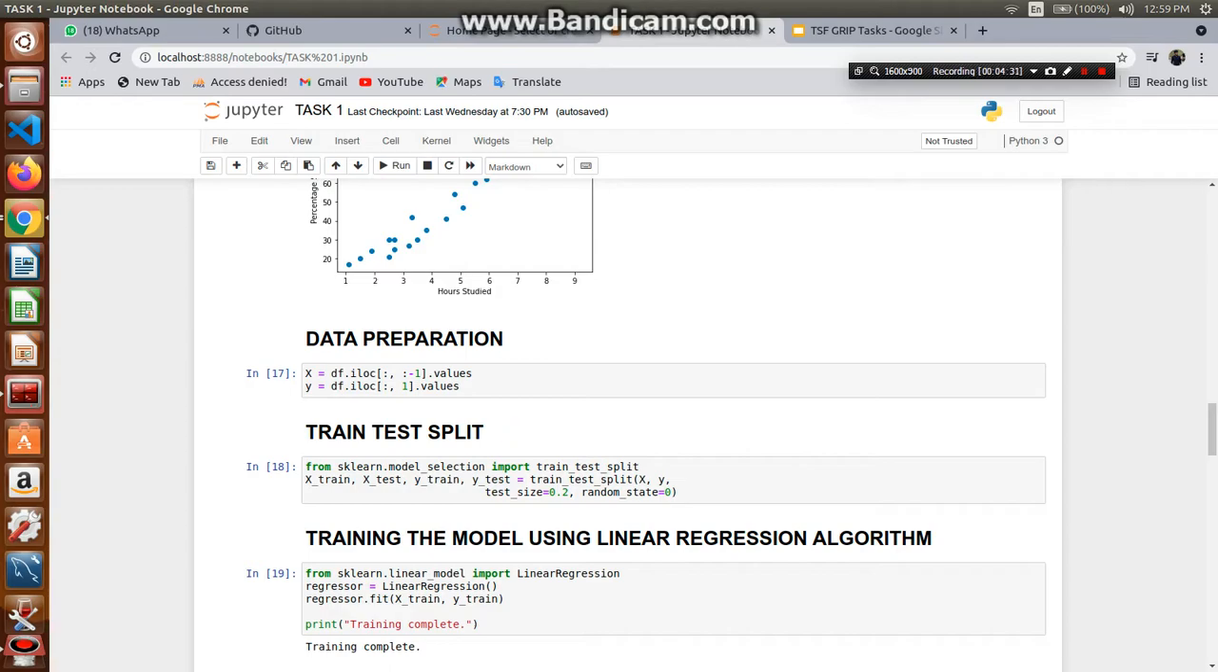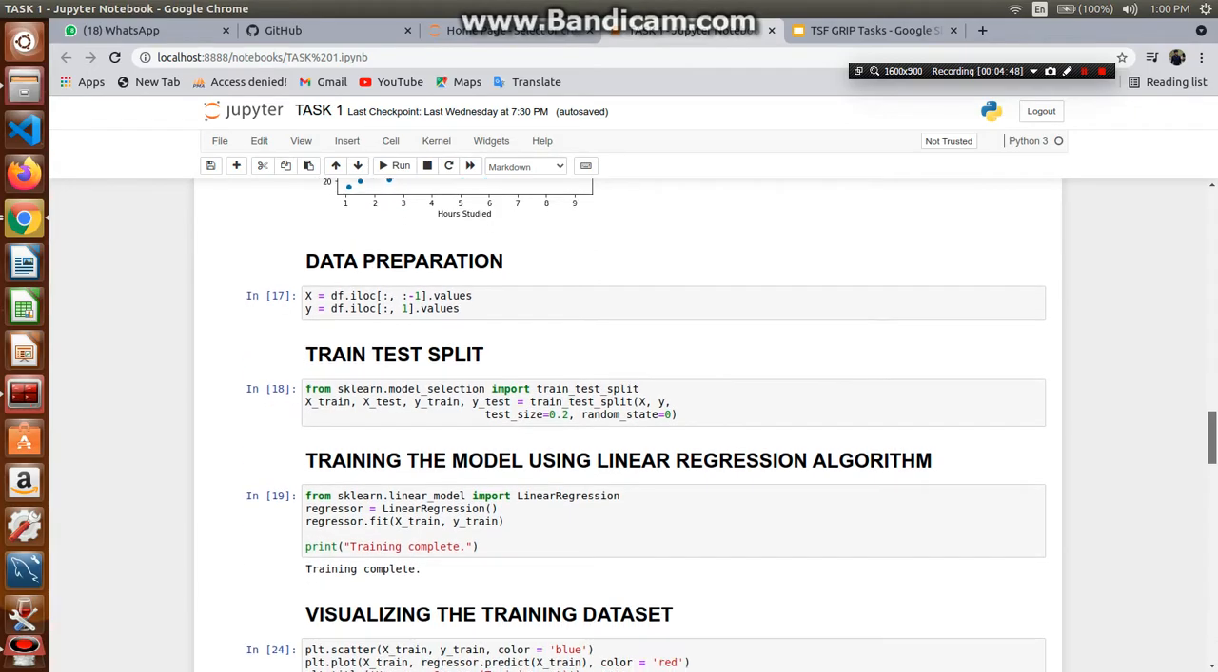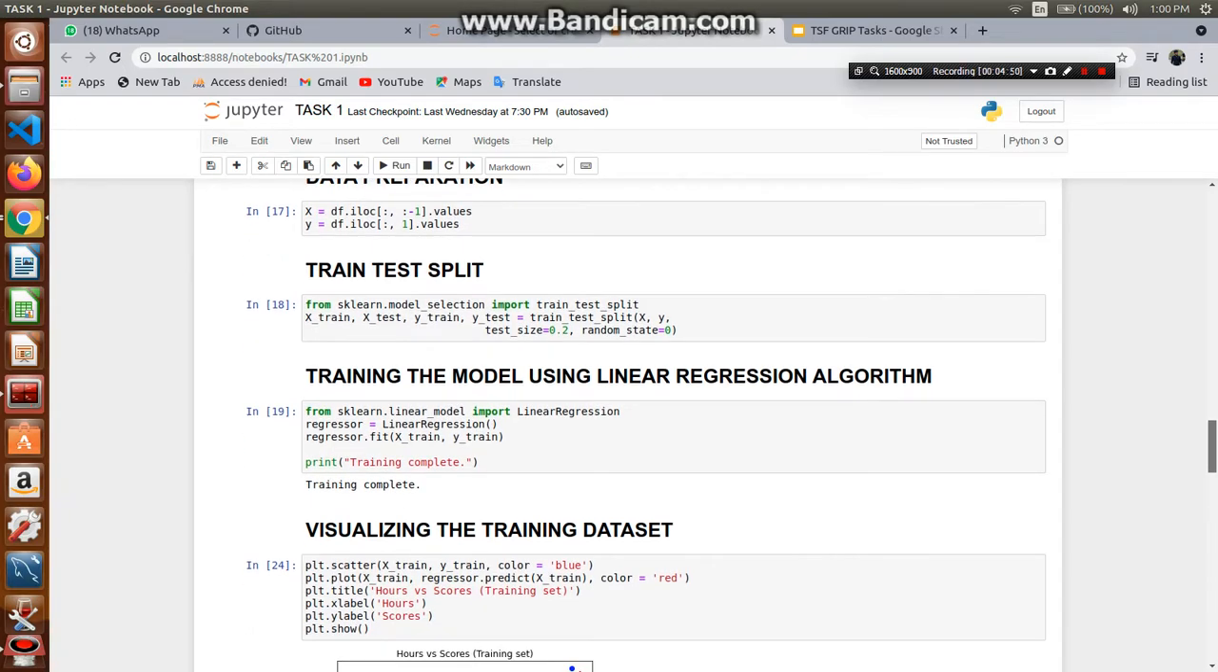After that we need to use train test split. We do not need to manually split the data. We can directly do it using sklearn model selection. We split the data, and test size is 0.2, meaning that if we have 10 data, 8 data are used for training and 2 data are used for testing.